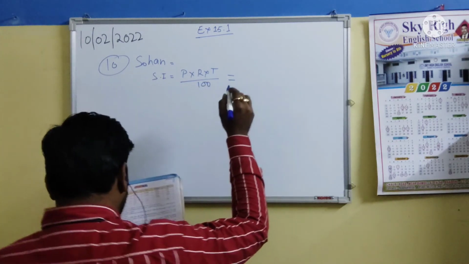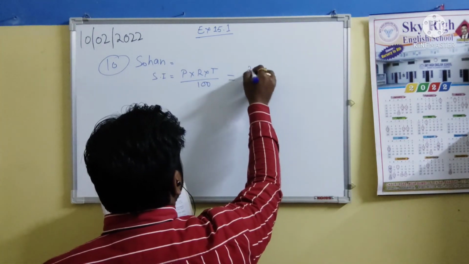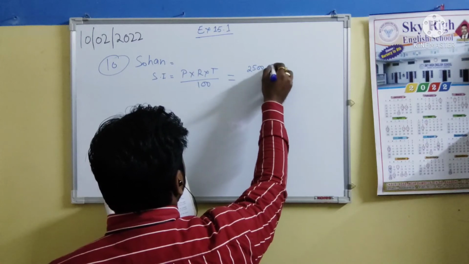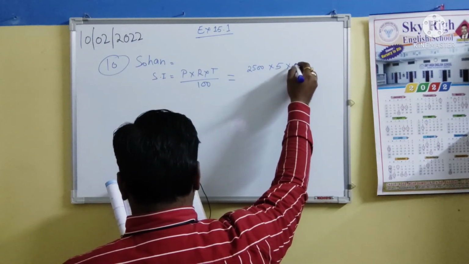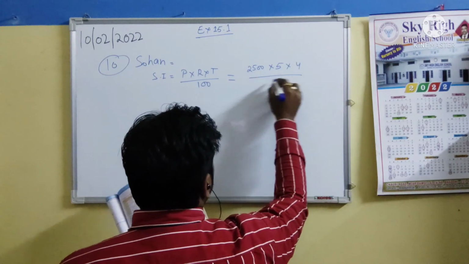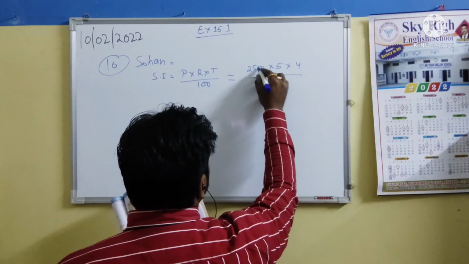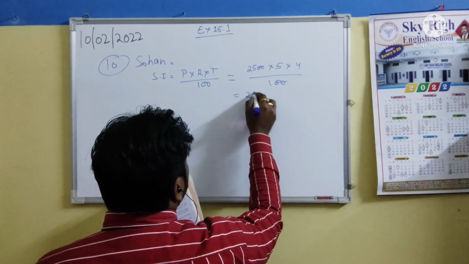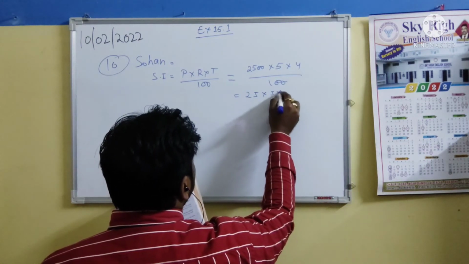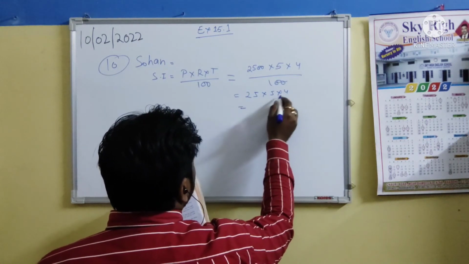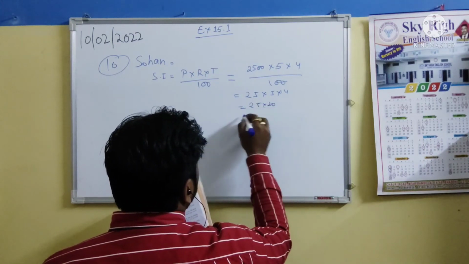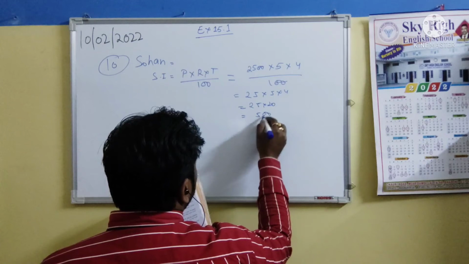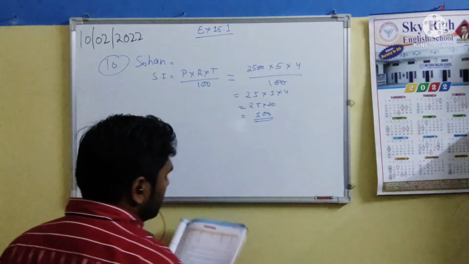Let's put the inputs there: 2,500 multiplied by 5 multiplied by 4 upon 100. The zeros will be cut, and after that 25 multiplied by 5 multiplied by 4. 5 4s are 20, and 25 multiplied by 20 will be 500.